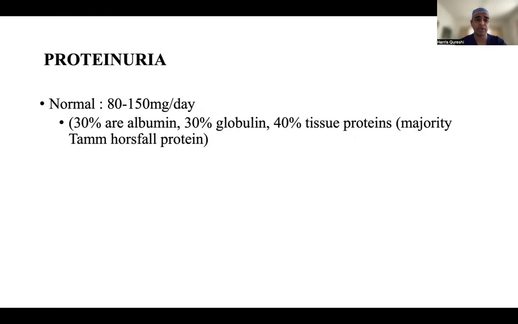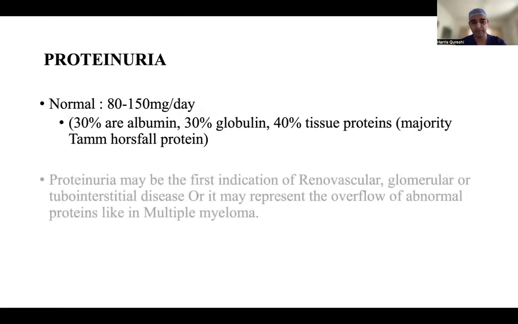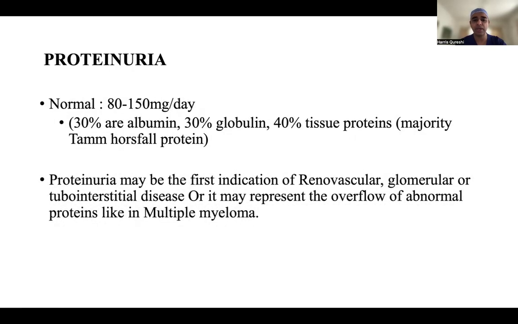A bit about proteinuria. 80 to 150 mg per day is the range. 30% albumin, 30% globulin, 40% tissue proteins. Majority of them are Tamm-Horsfall proteins. Proteinuria can be the first indication of renovascular, glomerular or interstitial disease. A lot of patients message, and one of my videos on YouTube on health awareness got viral about proteinuria.